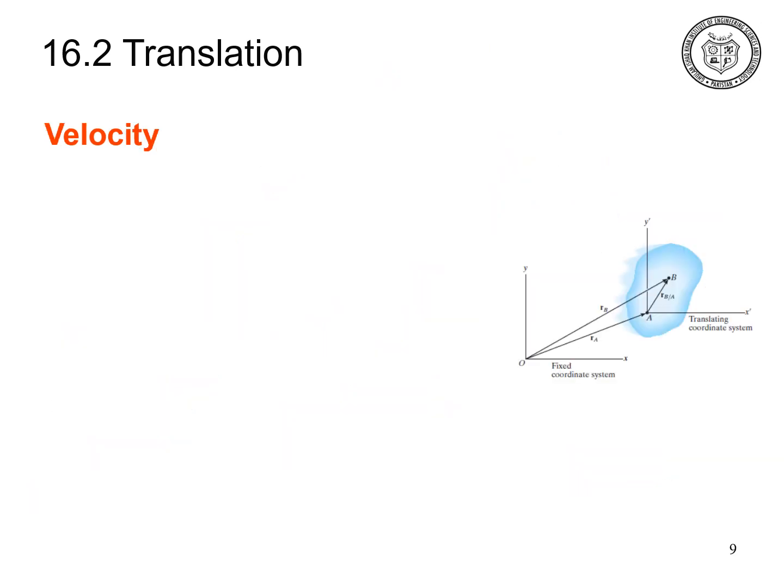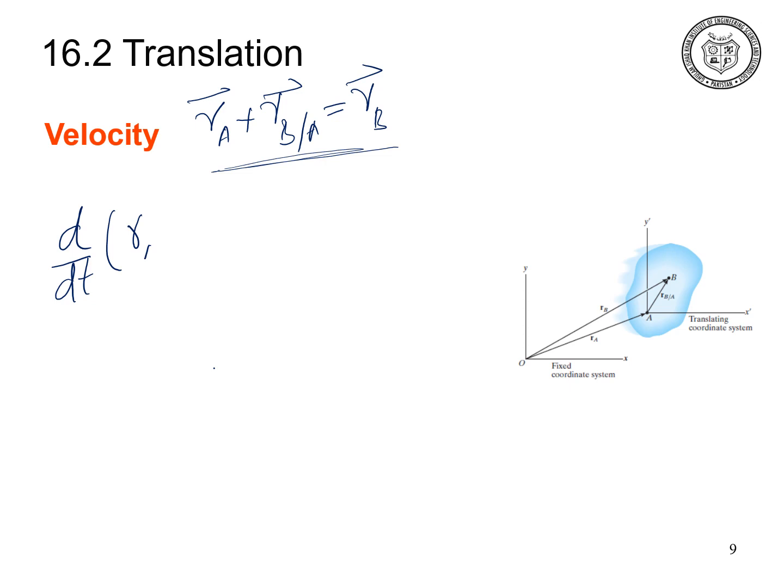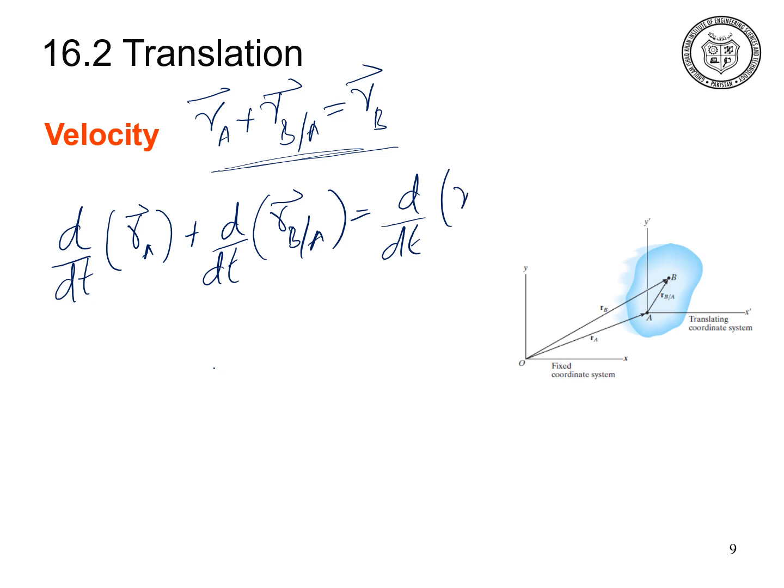In the previous slide, the displacement equation derived for the translating motion of the rigid body was RA plus RB with respect to A equal to RB vector. Now what will be the velocity for the rigid body planar translating motion? Velocity will be the time derivative of displacement. So by taking the time derivative of this equation, d by dt of RA vector plus d by dt of RB with respect to A vector equal to d by dt of RB vector.